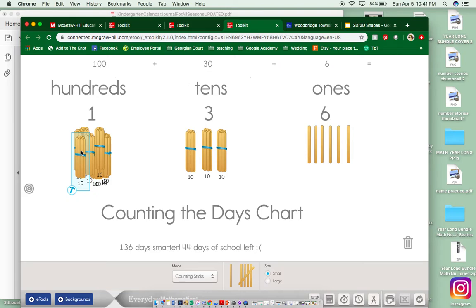Let's count each bundle by tens. 10, 20, 30, 40, 50, 60, 70, 80, 90, 100. So we have 100 here, which is why 100 is on top, plus 30 plus 6 equals 136.